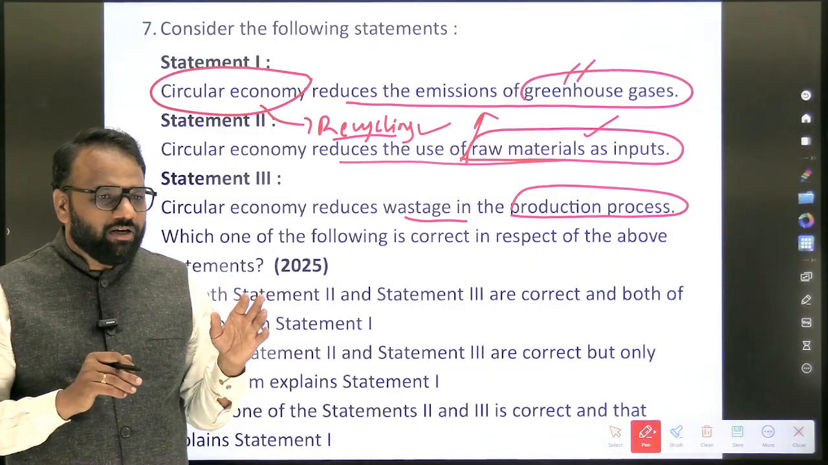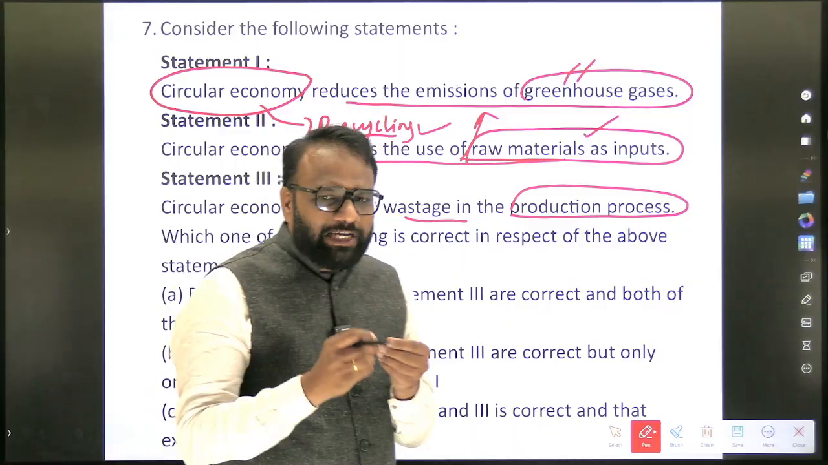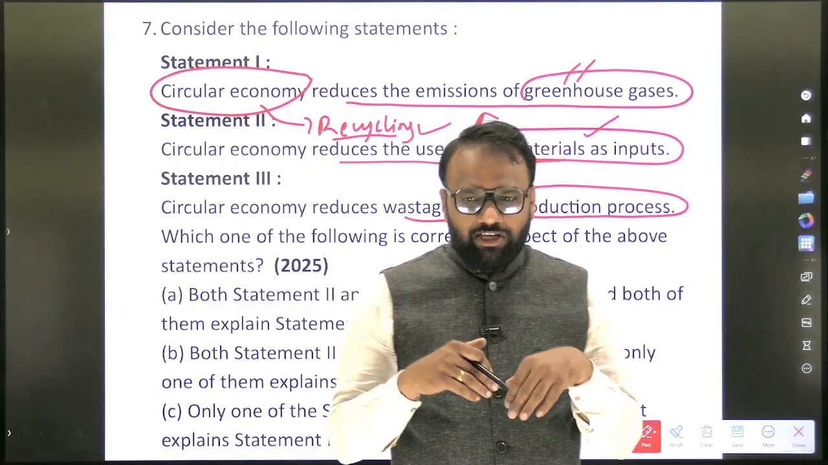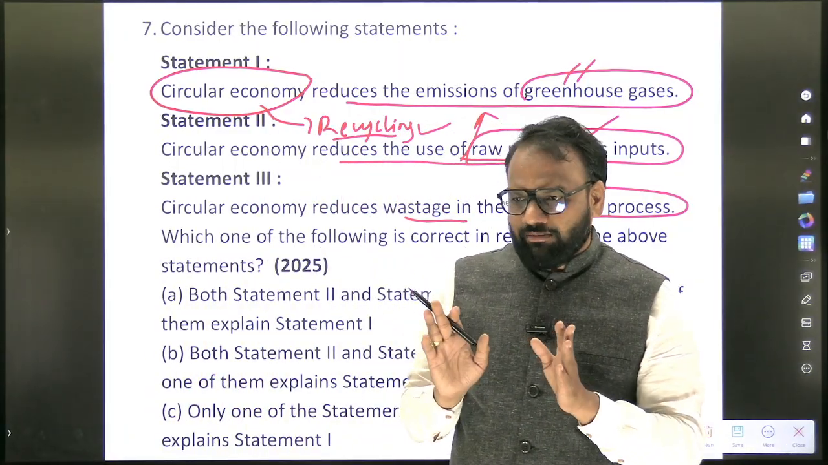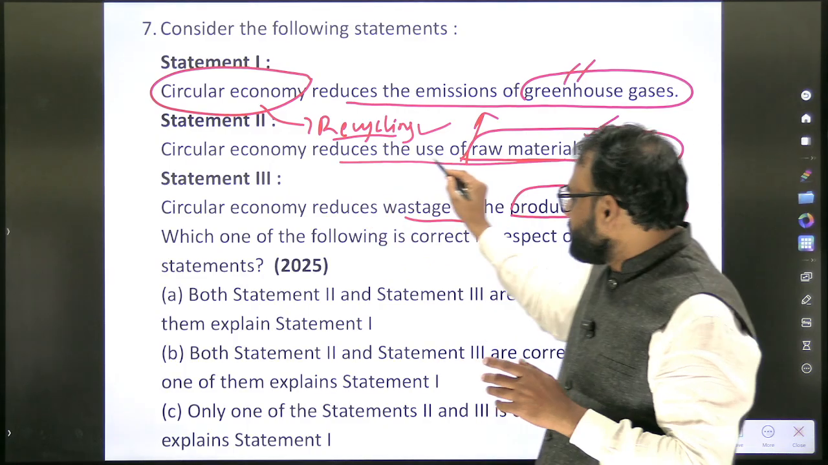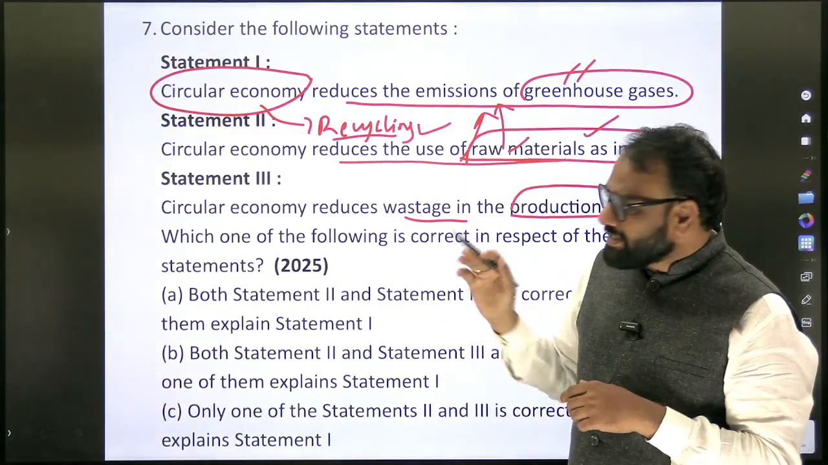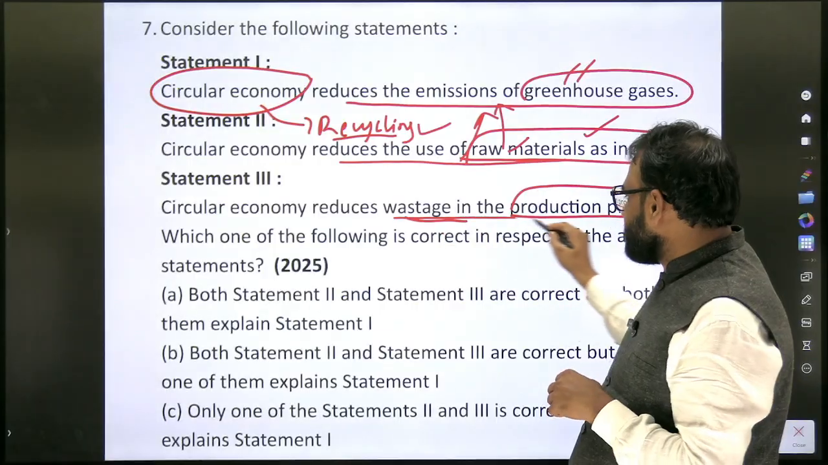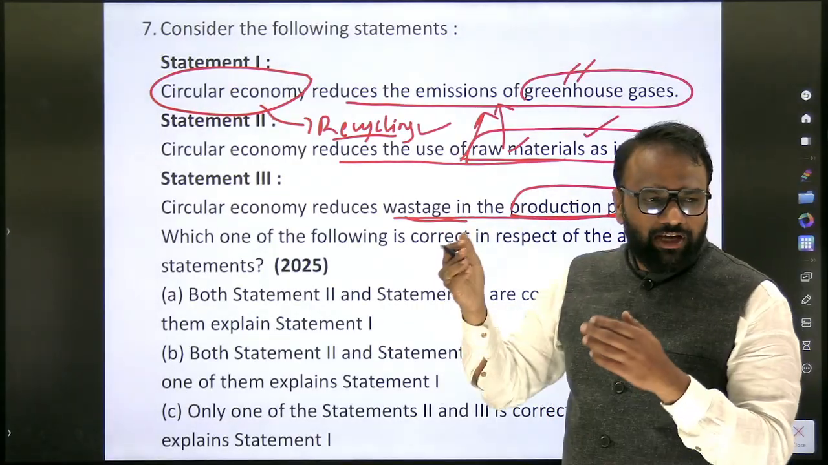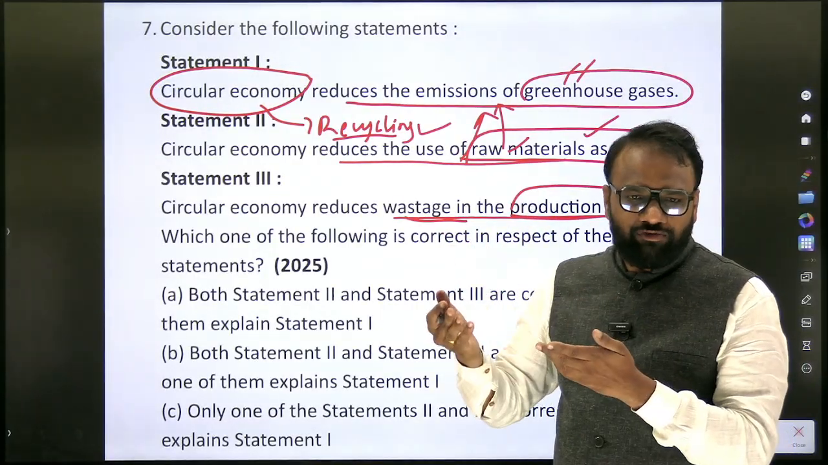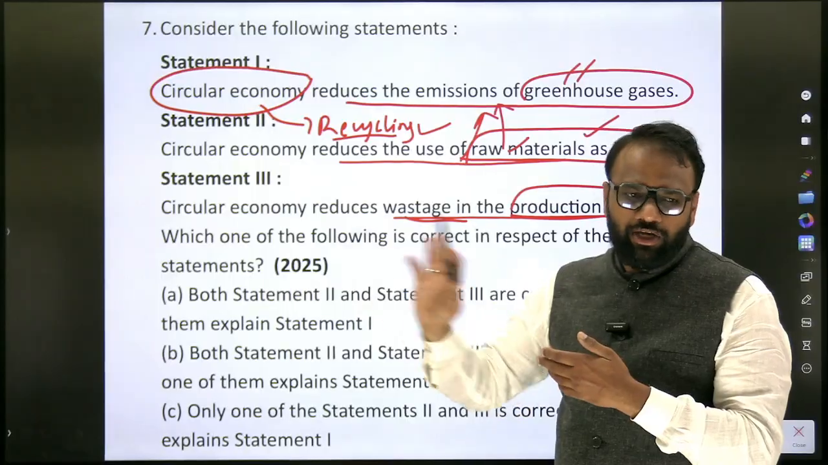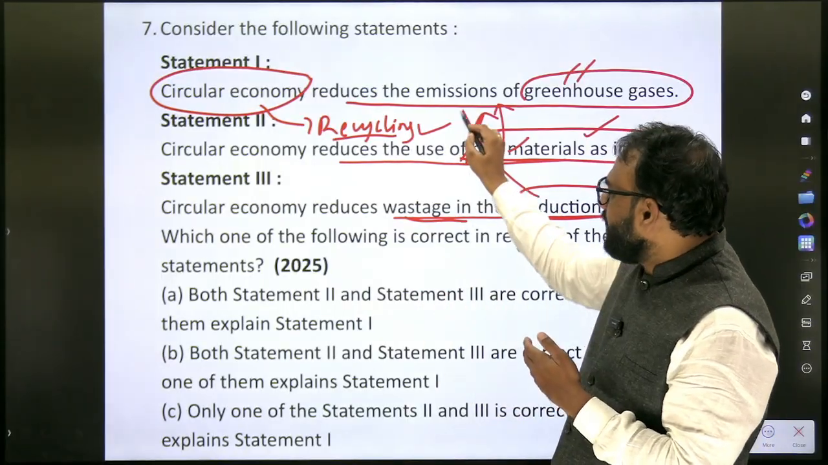So in this fashion, you should be able to connect multiple different examples to convince yourself that both these options are correct. Circular economy reduces the use of raw materials, correct? Because of this, it reduces the emission of greenhouse gases. Similarly, circular economy reduces wastage in the production process. Yes, it will use the old papers itself. It will not use the pulp of the new tree. So again, this will reduce the emission of greenhouse gases.